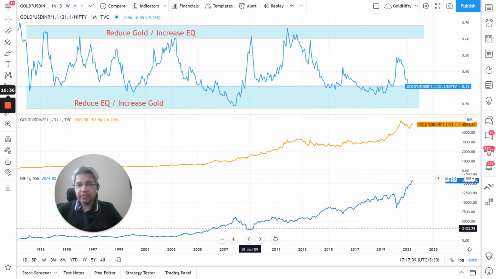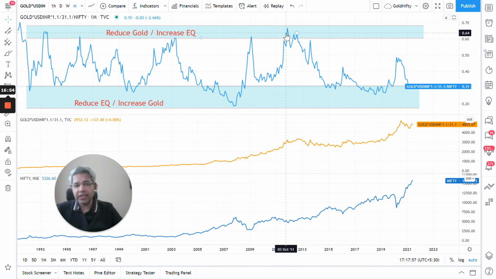So you would have increased equity at 2700, and then you know that although it did not reach that band, but let's say if in this area also you would have reached a Nifty of 2800, you would have doubled your money, right, going from here to here itself. But it did not come into this band, so maybe you would not have reduced your equity and let it remain, which would not have caused you any big harm.